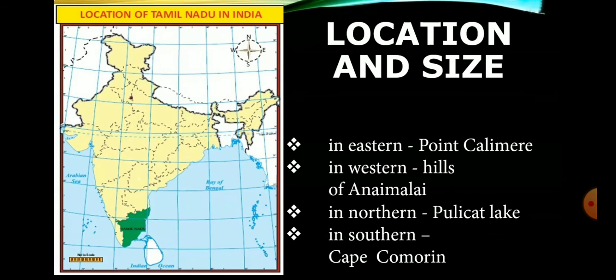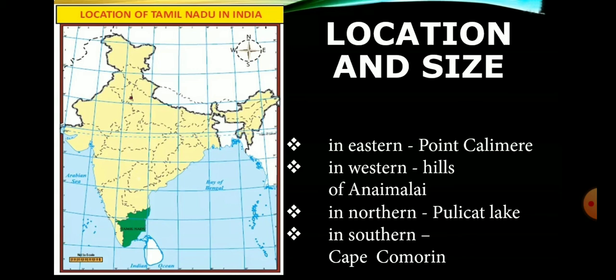Location and size. Tamil Nadu is one of the 28 states of India located in the southernmost part of the country. It extends from 8 degree 4 north to 13 degree 35 north latitudes and from 76 degree 18 east to 80 degree 20 east longitudes. Its extremities are in the east Point Calimer, in the west the hills of Anaimalai, in the north Pulicat Lake, and in the south Cape Comorin.